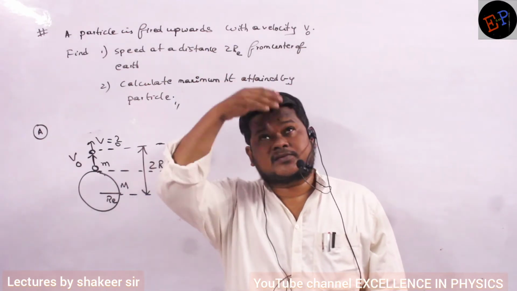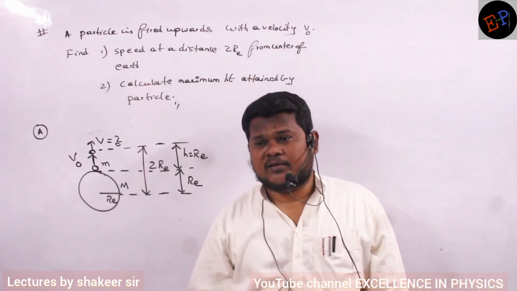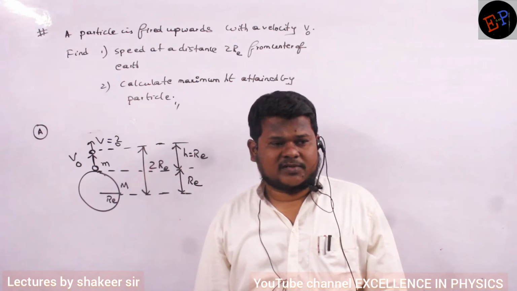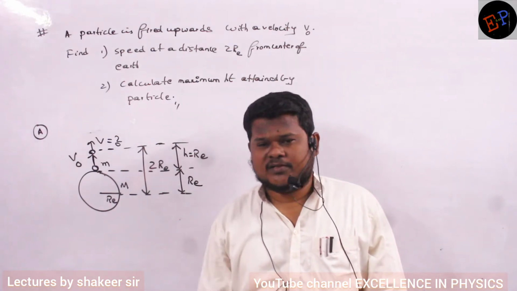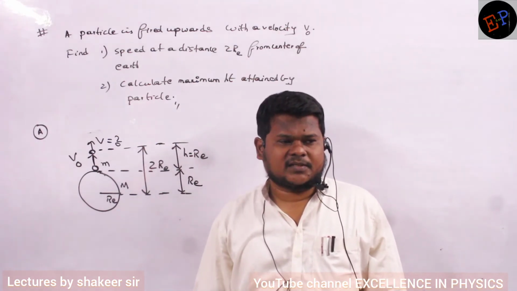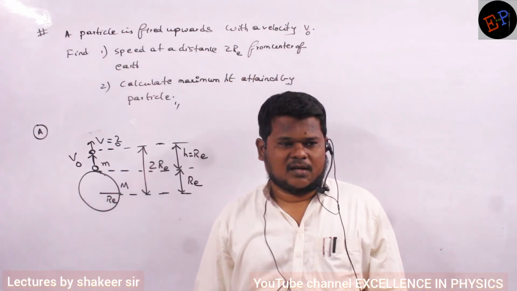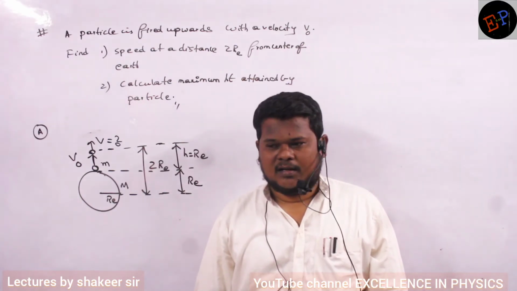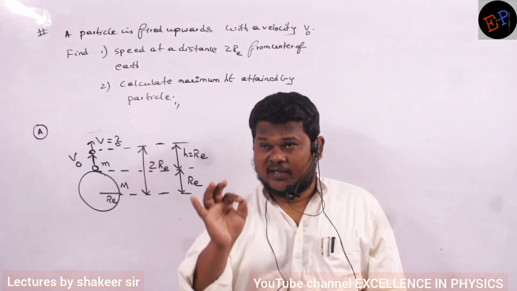How much height did it go? Radius amount of height, that is, it travels nearly 6,400 kilometers. So g value is not a constant, it is continuously changing. So equations of kinematics we cannot use. Any other method? It is not revolving, it is moving in a straight line.